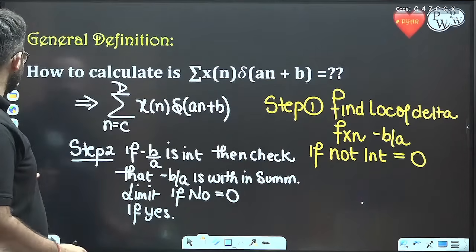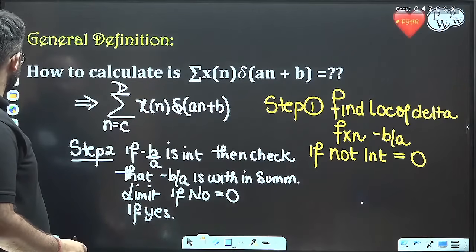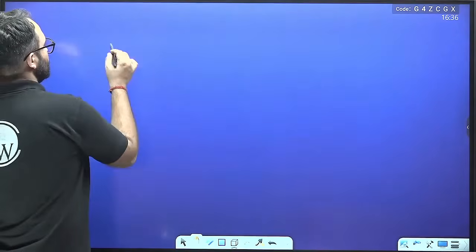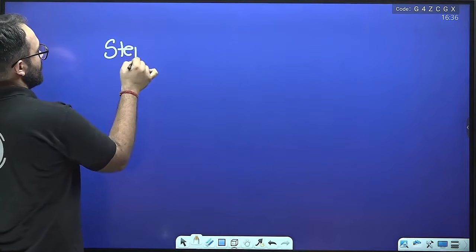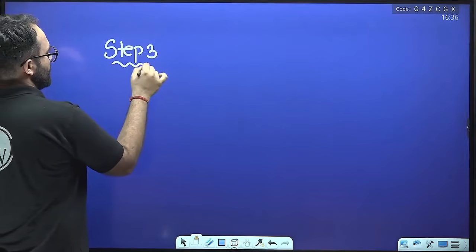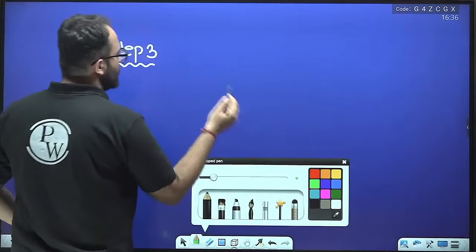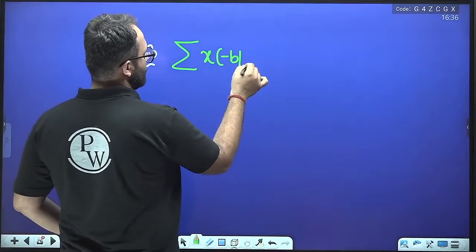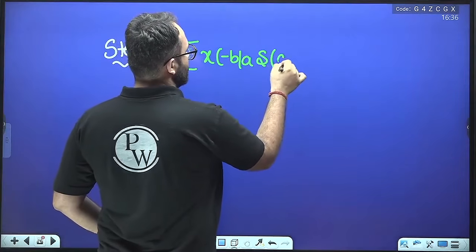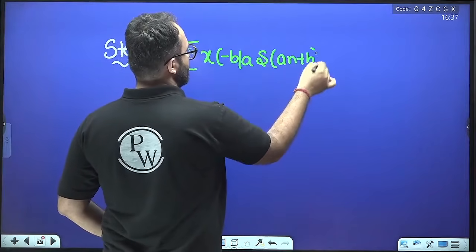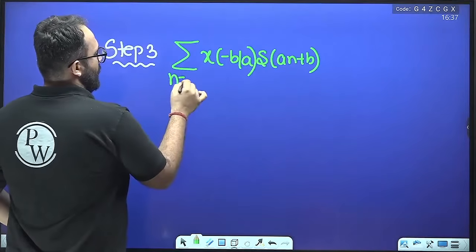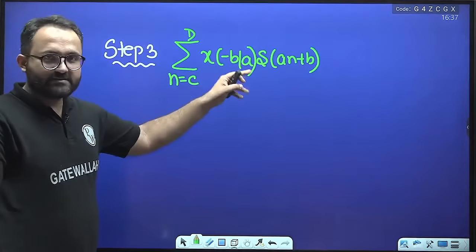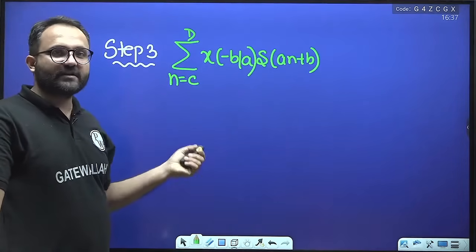So what is step 3? Step 3 is, we will write this summation as x of minus b by a times delta of an plus b. Now this summation contains the delta, that is already checked in step 2.